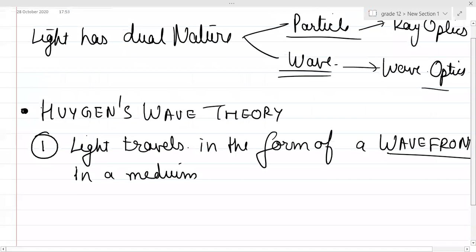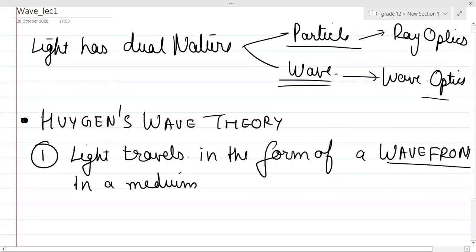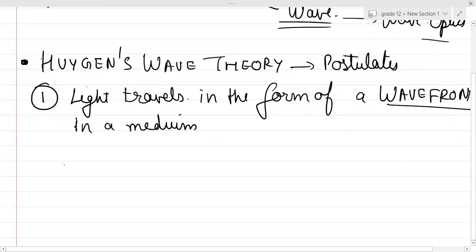So, guys, the second chapter, wave theory. We are studying Huygens wave theory, and I'm talking about the different postulates. The first postulate of Huygens wave theory is: light travels in the form of a wavefront in a medium. Now, what is a wavefront of a light beam? Let's have a clear understanding of this.